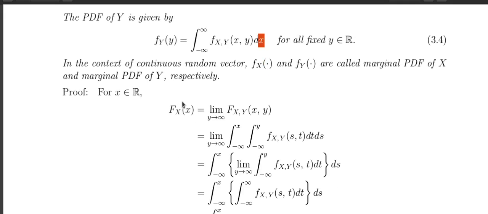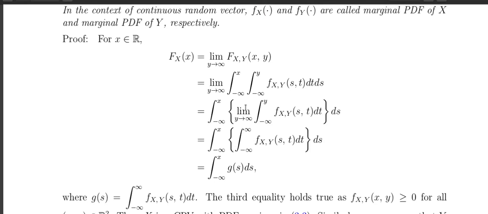So I know that the marginal CDF of x can be written in terms of the joint CDF of x and y by taking the limit as y goes to infinity. Now because x and y are continuous, that joint CDF can be written in terms of a double integration. Take the limit inside, and as x goes to infinity, it is basically minus infinity to plus infinity of this quantity. So this inside quantity is a function of s only, and that's what I have written as g of s.